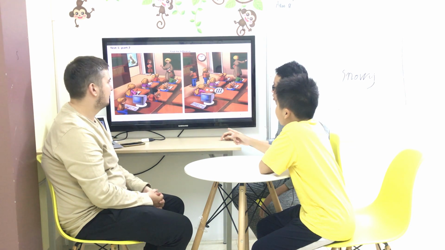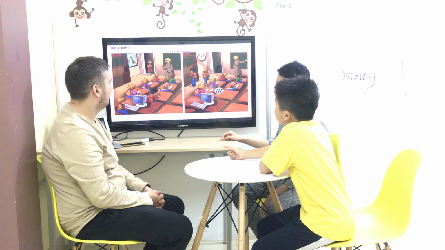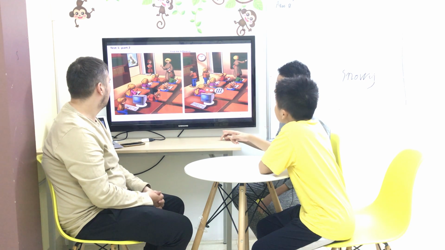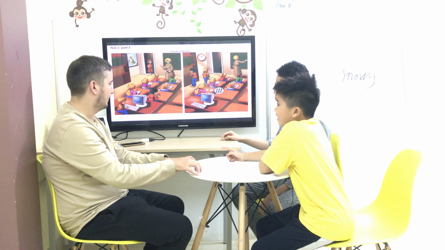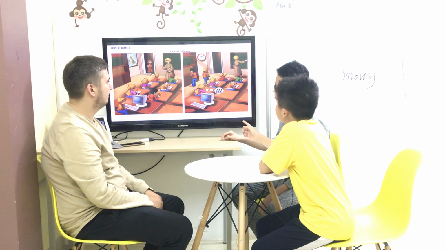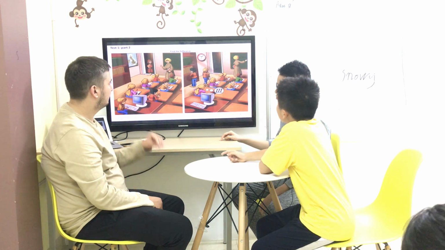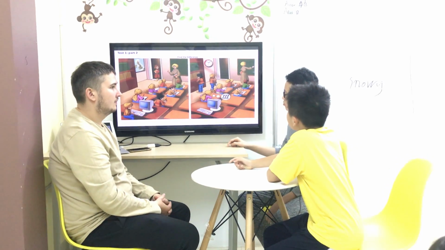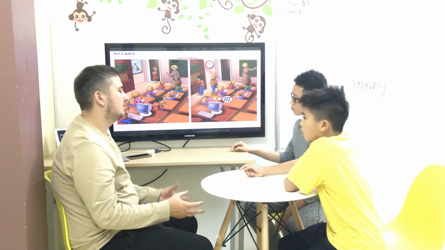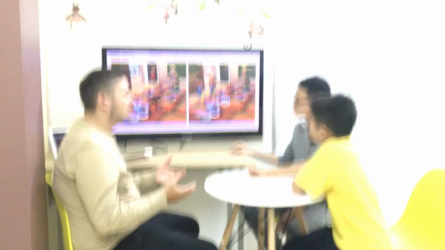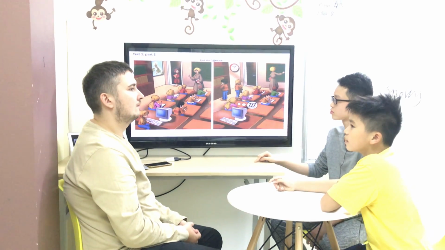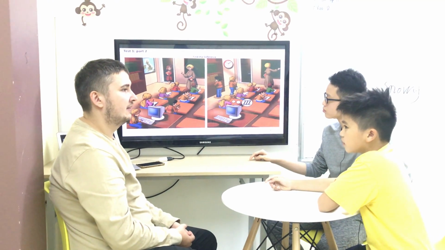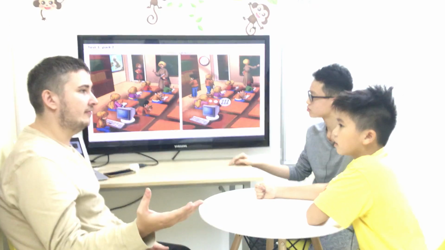In picture 1, the girl is surfing the internet, right? But in picture 2, she goes to the door. Yes. What do you think? Where is she going? I think she is tired. She got tired of the class and she decided to leave, right?